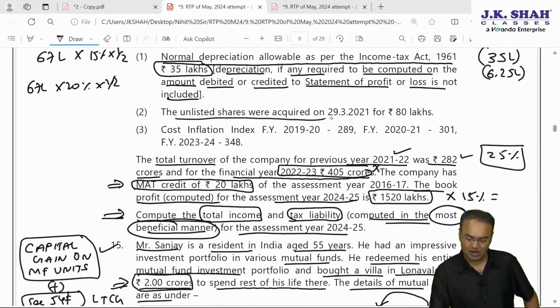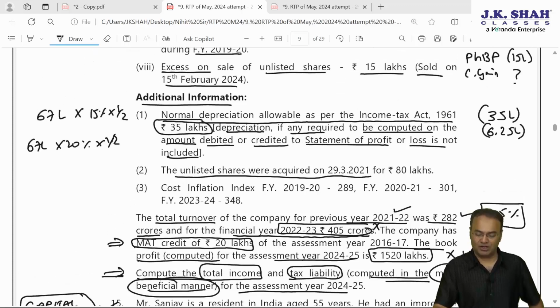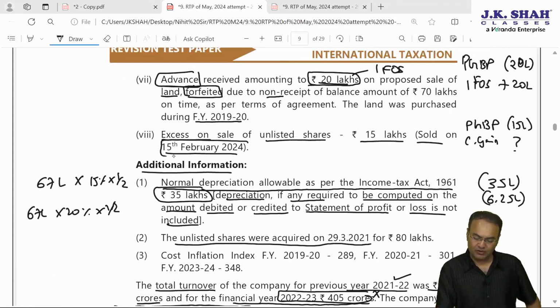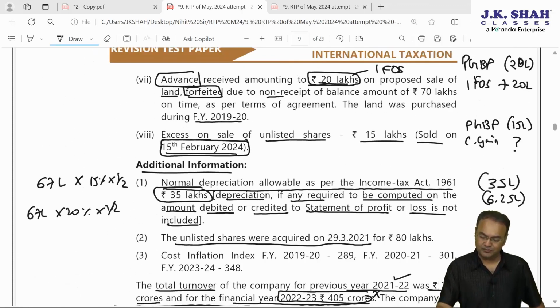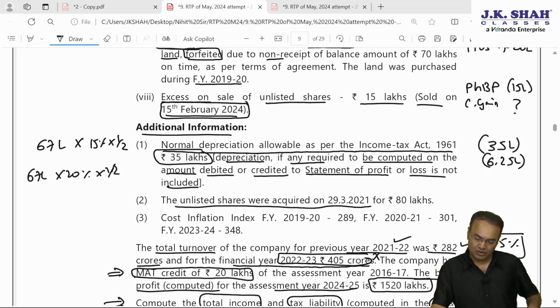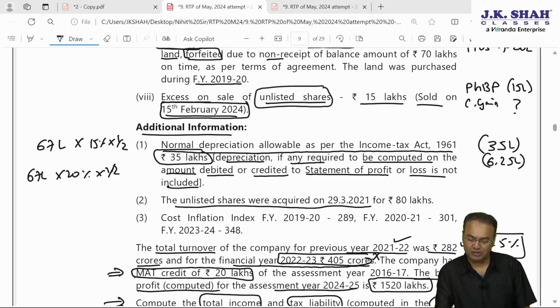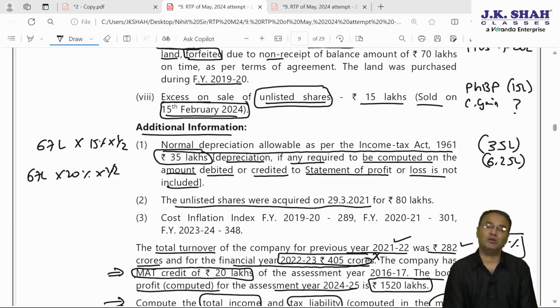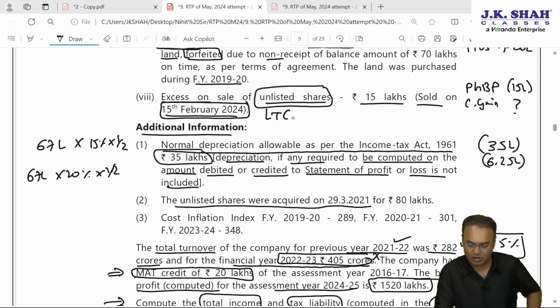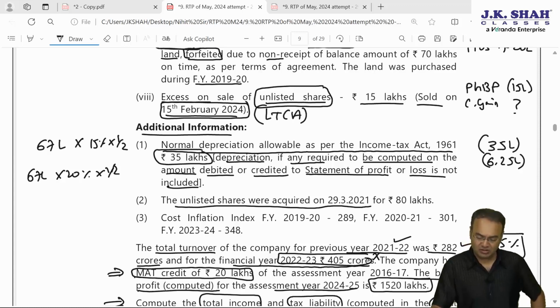The unlisted shares were acquired on 29th March 2021, sold on 15 February 24. As far as unlisted shares are concerned, they become long term not in 3 years, they become long term in 2 years. If you recollect, the period of holding should be more than 2 years or more than 24 months in order to be called long term. So these are definitely long term capital assets. Indexation will have to be applied.